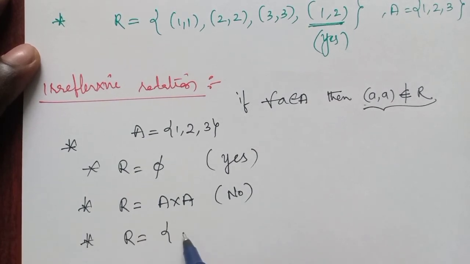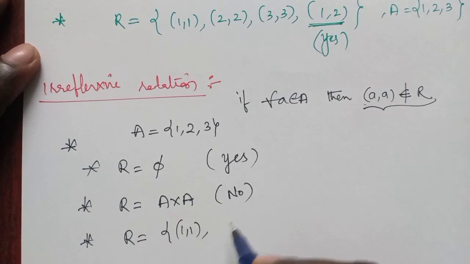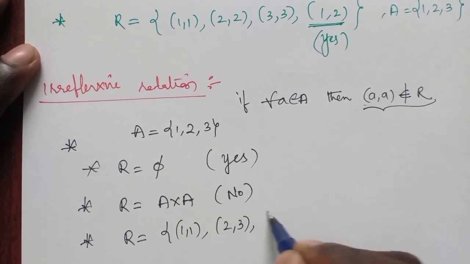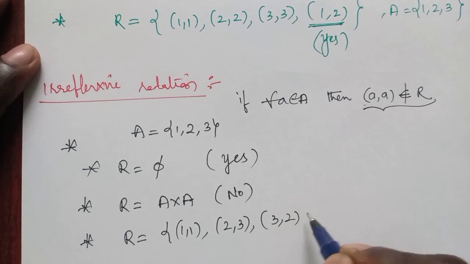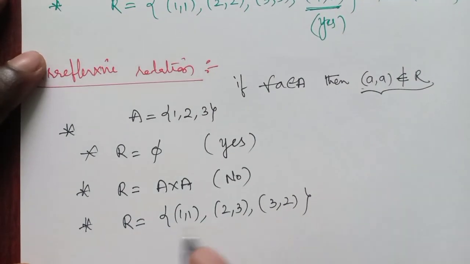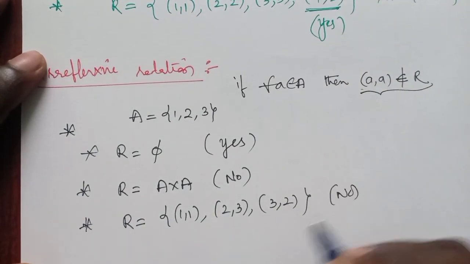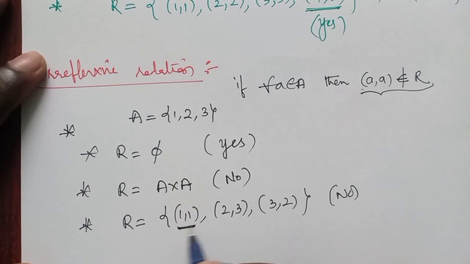R equals {(1, 1), (2, 3), (3, 2)}. Here also it is no. Why? Because here there is one diagonal element.